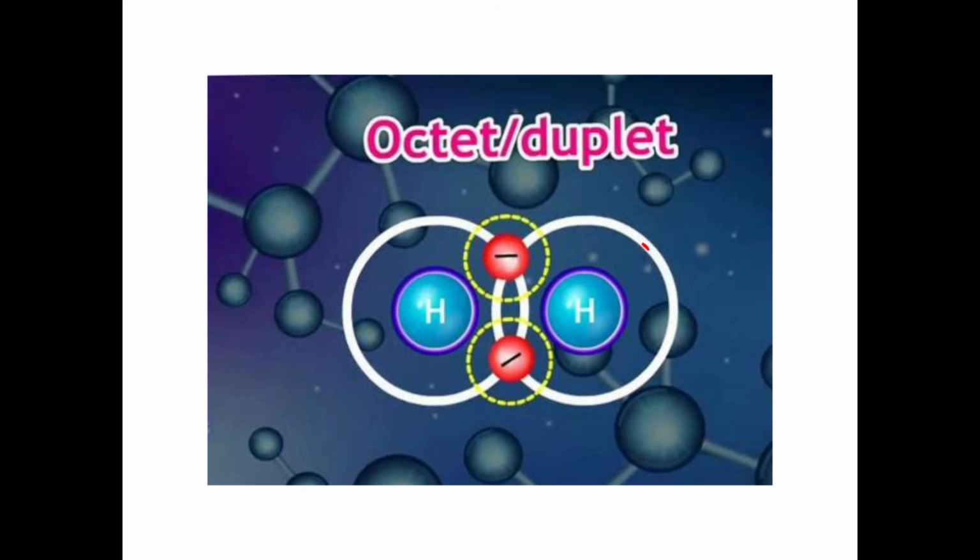देखो अगर इसको मैं हाथ रख देती हूँ, if I just keep my hand over it, you will see this part. So this has got two electrons, right? Now I am changing the color. Now I'll just consider this one. In that also there are two electrons, so these two electrons are there in both. So that means the duplet of both the atoms got satisfied. Correct? So this is how the hydrogen molecule is formed. Okay?